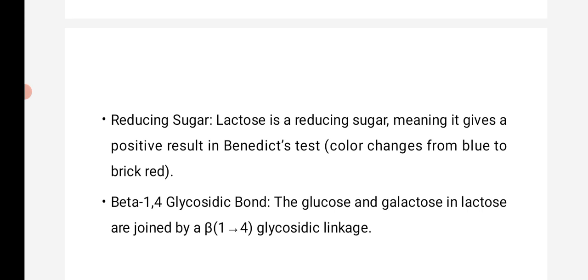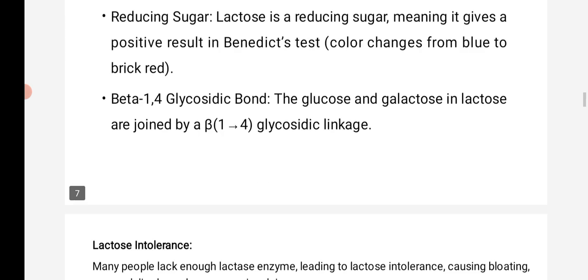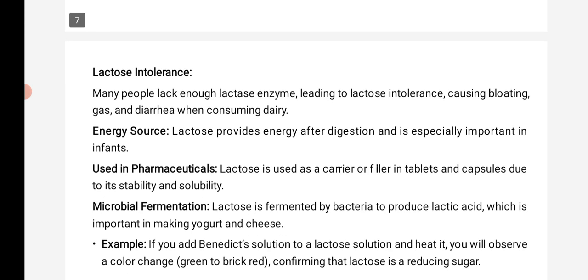One more thing: the bonding is a beta 1,4 glycosidic bond. The glucose and galactose in lactose are joined by beta 1,4 glycosidic linkage. Lactose intolerance: many people lack enough lactase enzyme, leading to lactose intolerance, causing bloating, gas, and diarrhea when consuming dairy products. When people consume milk-containing products, they need the lactase enzyme. If the lactase enzyme is lacking, lactose builds up in our body, which may lead to diarrhea.